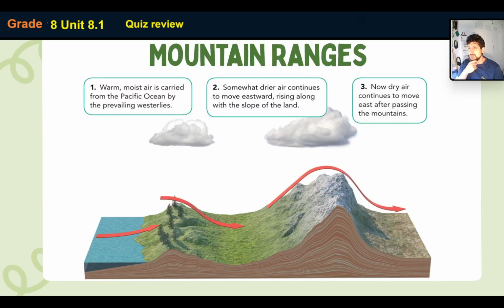Mountain ranges. So I want you to remember something that I've said in class as well. Usually, countries that have rivers, for example, the Euphrates River in Iraq, the reason why we've got rivers is because they start in mountains.